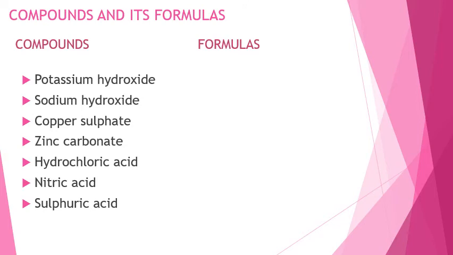See, for potassium hydroxide it is KOH. Formula for sodium hydroxide is NaOH. Formula for copper sulfate is CuSO4. See, the 4 has been put in the subscript. Next, the formula for zinc carbonate is ZnCO3. 3 should be written in the subscript.